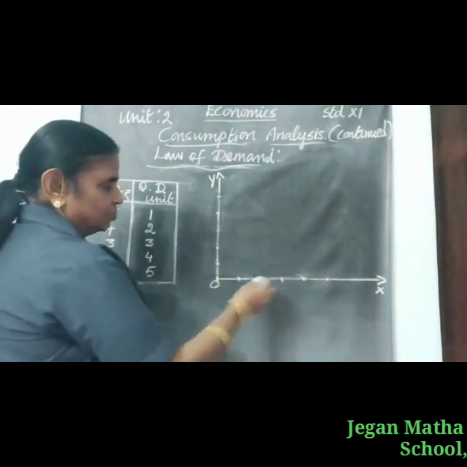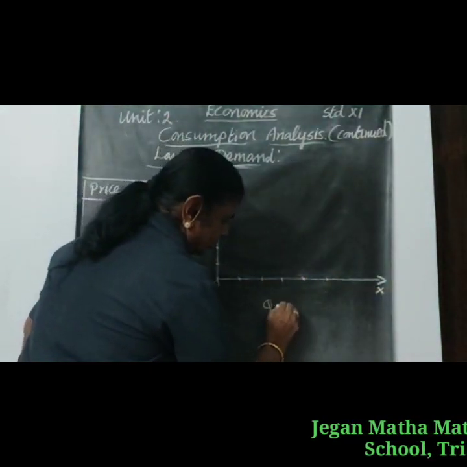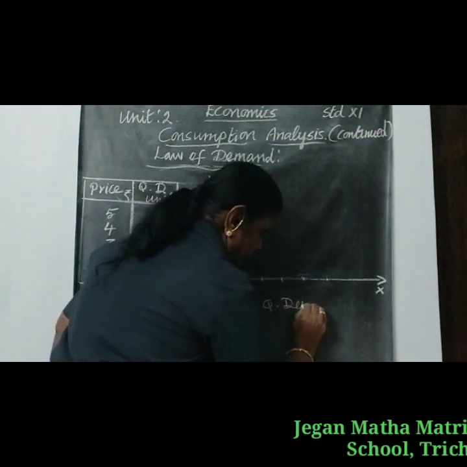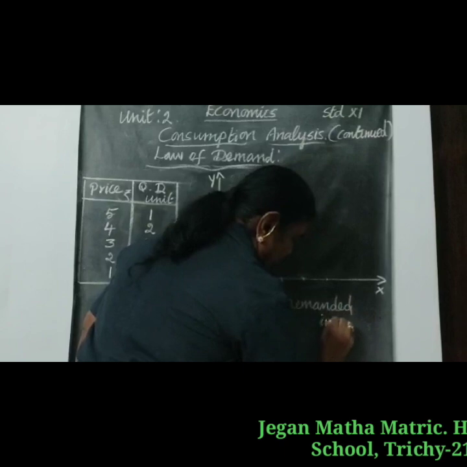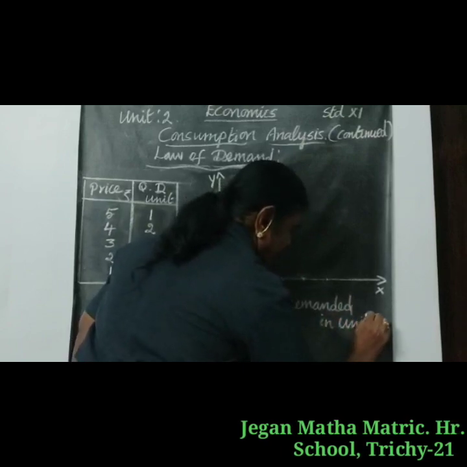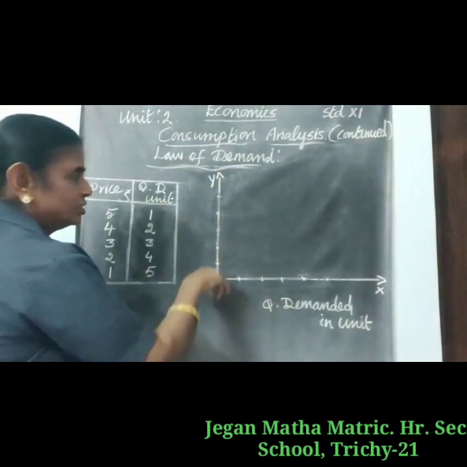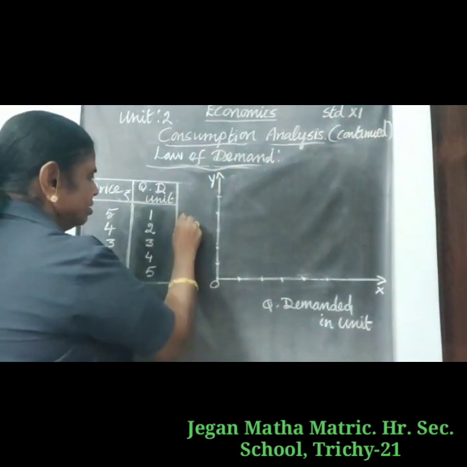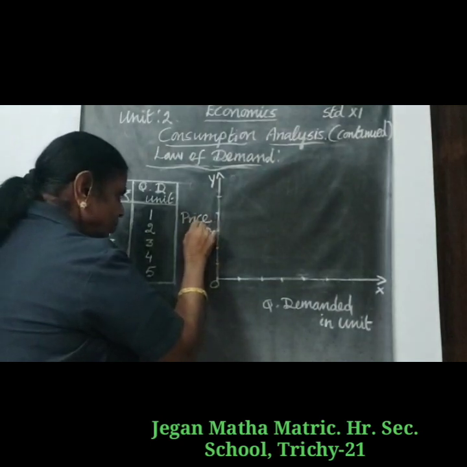In the diagram, on the horizontal x-axis, we take quantity demanded in units. On the vertical y-axis, we take the price of your commodity in rupees.